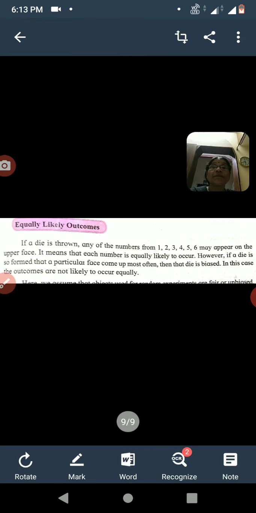That is an equal chance. But suppose a die is formed in such a way that a particular face comes up often, that a particular number occurs at the upper face. Then that die is called biased. Bias means adjusted. In this case the outcomes are not equally likely to occur.